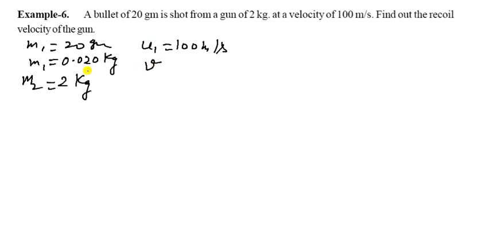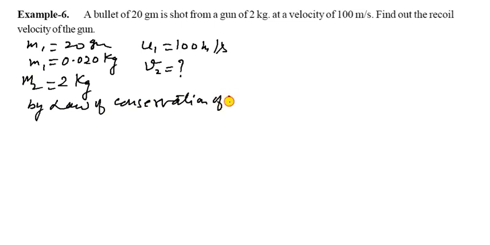That is M1, and the gun is 2 kg, so M2 is 2 kg. At a velocity of 100 meter per second, that one is U1, given as 100 meter per second. Find out the recoil velocity of the gun.